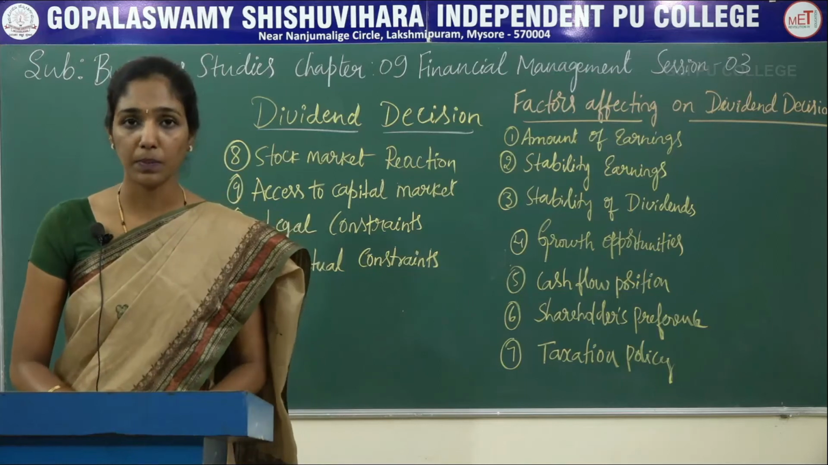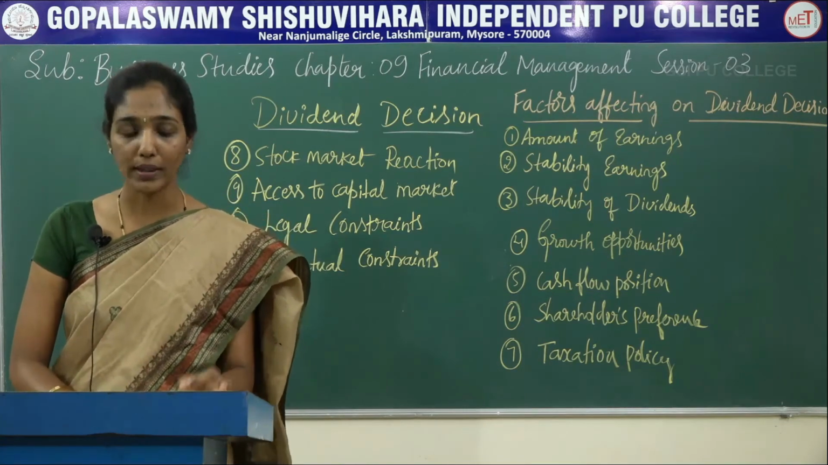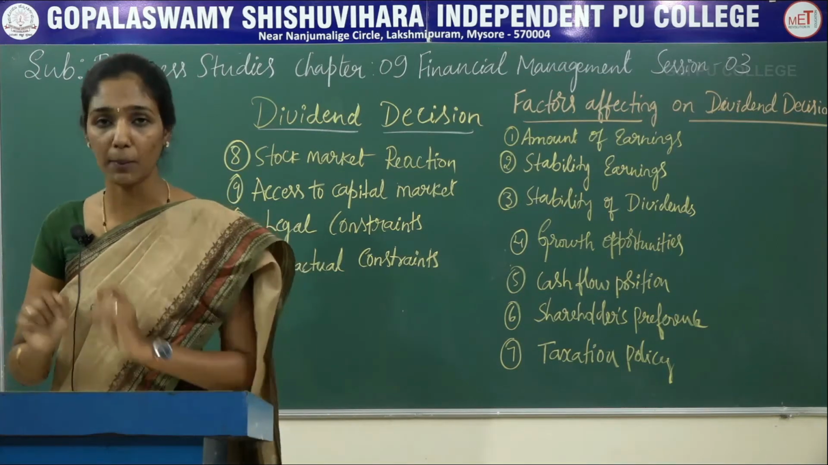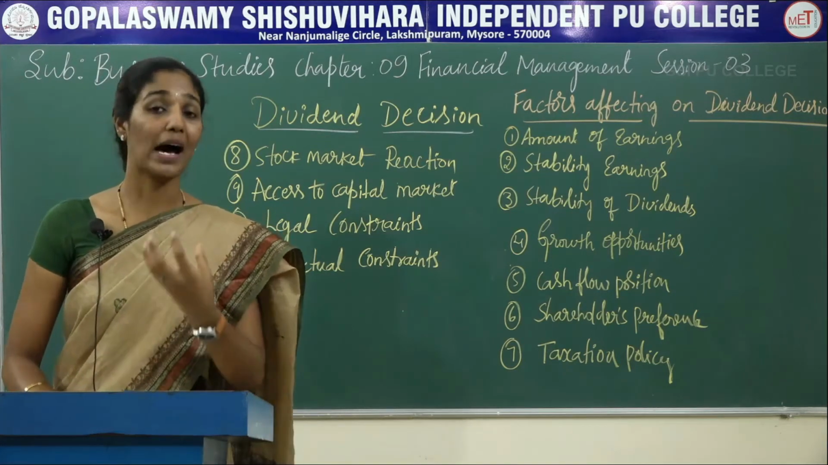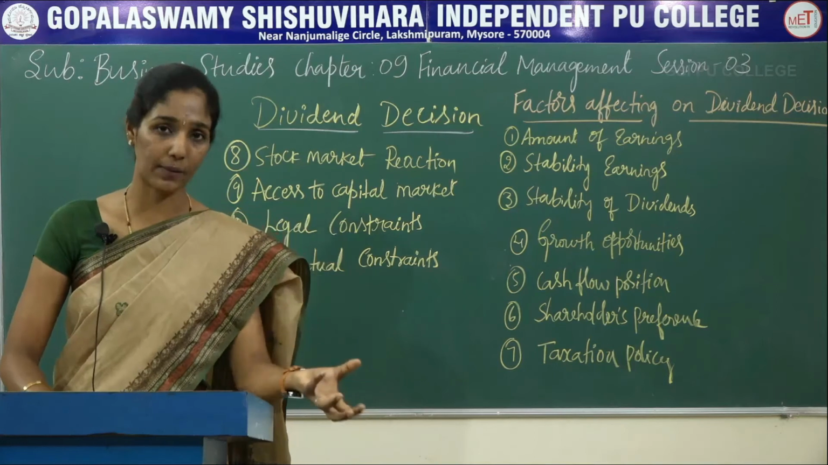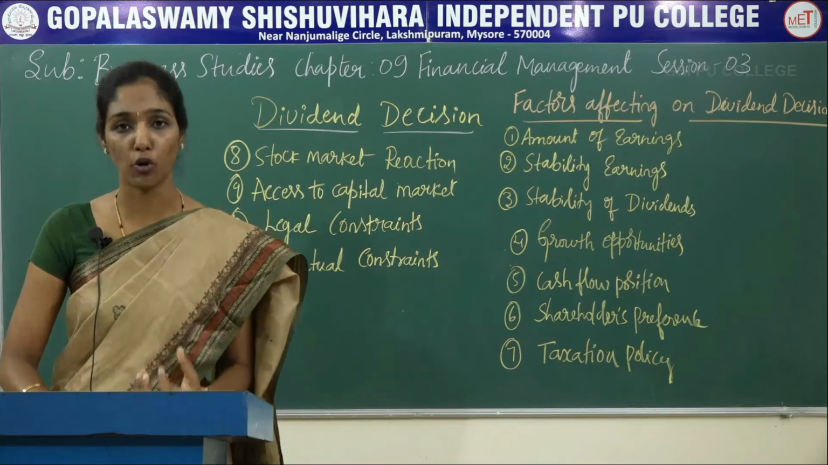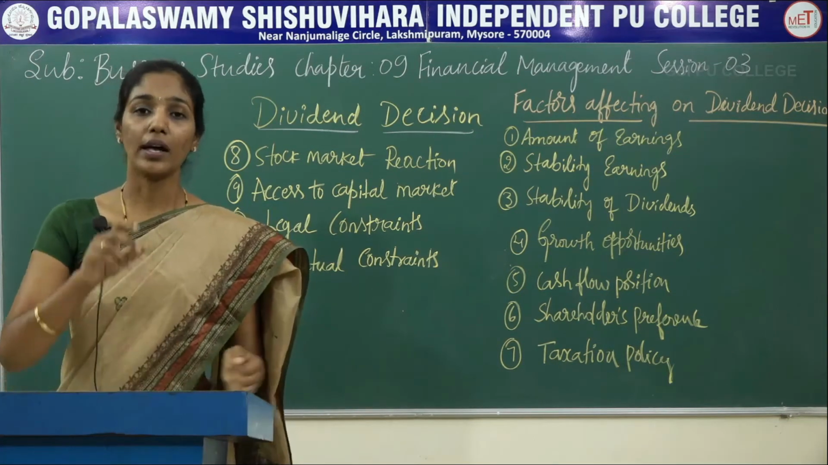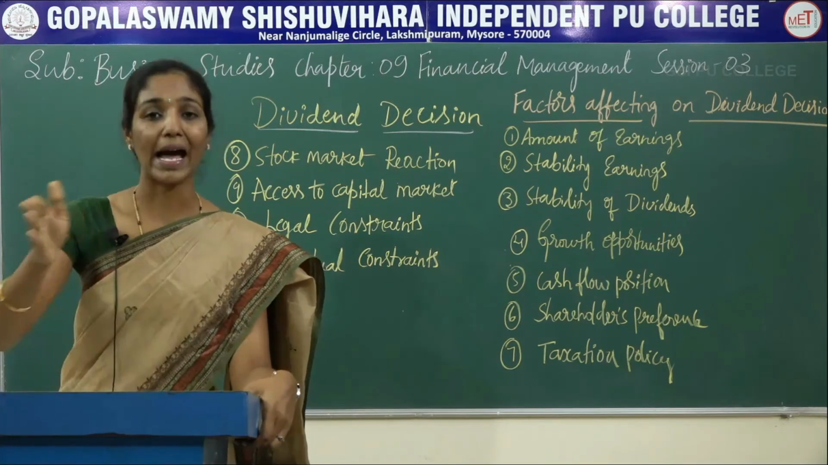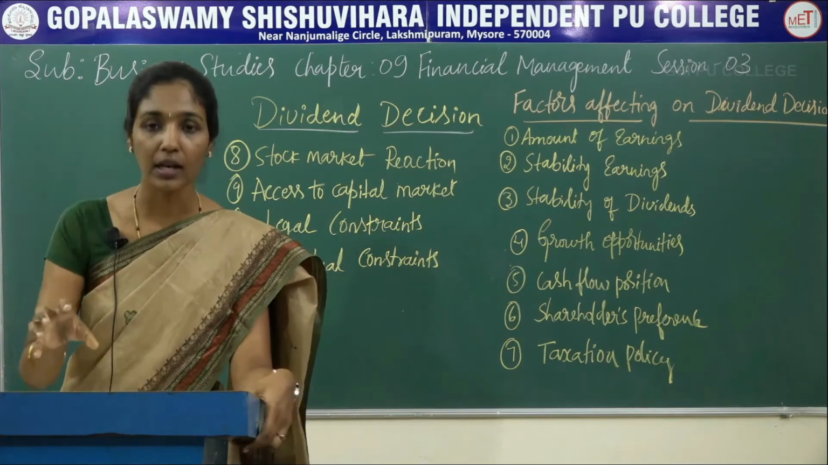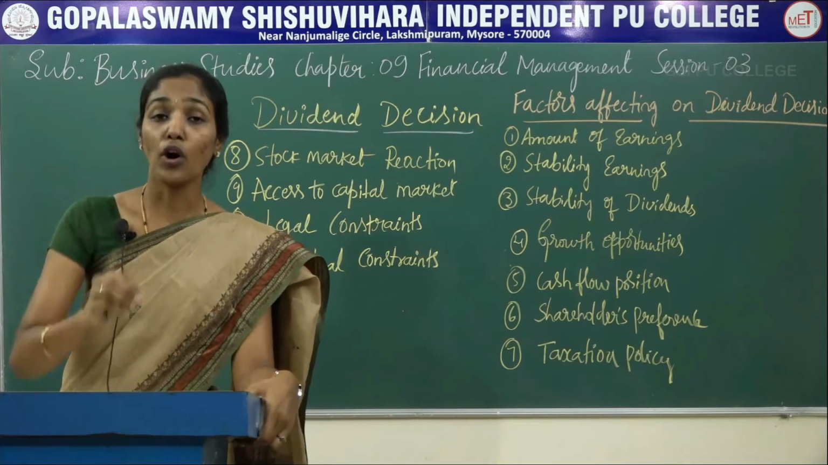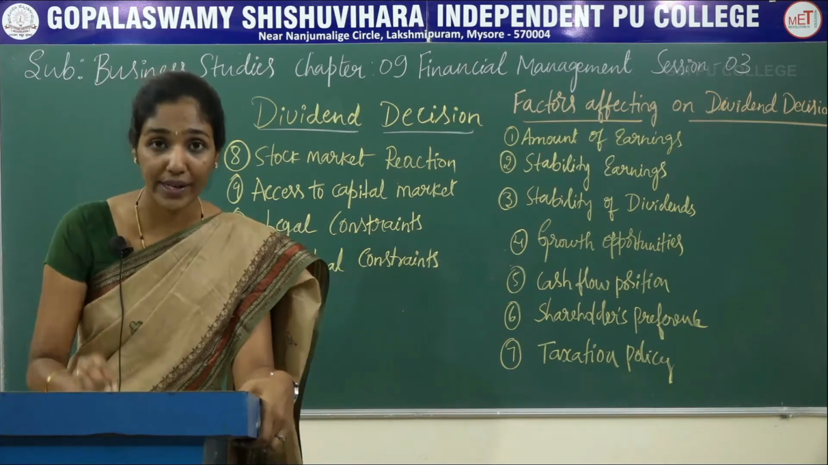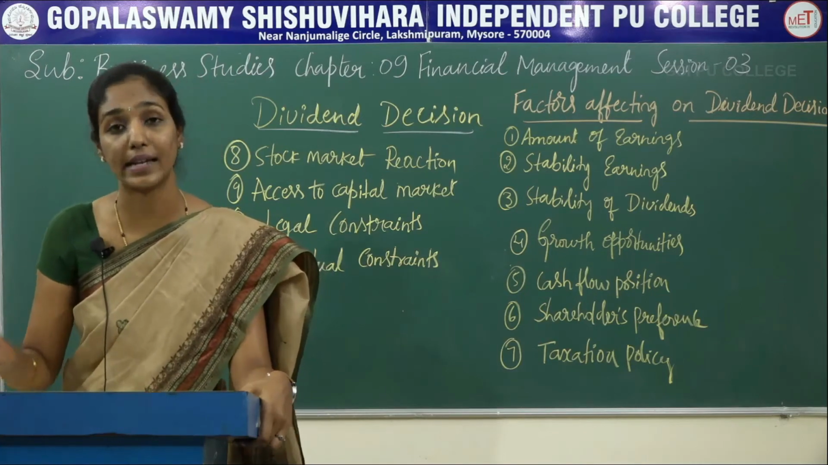So take for example, there is an agreement between the company and the lenders of the company. Suppose company A borrows a loan of rupees 100 crore from the bank. Bank in the 100 crores ana company borrow madide. So then there is an agreement between the company and the bank, and according to this agreement, company should not pay more than 10% of dividend until the loan is repaid.